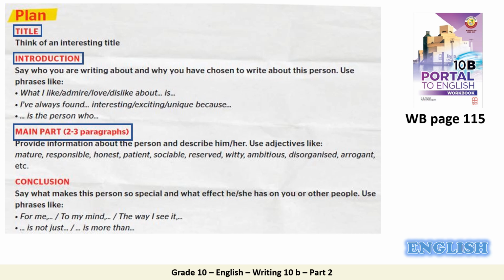And finally, of course, the conclusion, in which you are going to say what makes this person so special and what effect he or she has on you or other people. Use phrases like for me, to talk about your opinion, to my mind, the way I see it, etc. Or you can also say is not just or is more than, to tell the relationship between you and the other person you are describing.